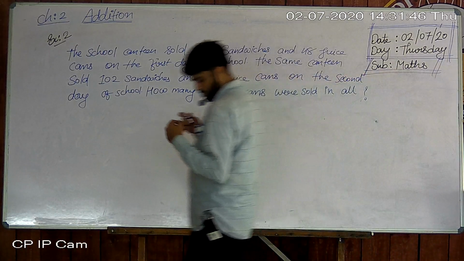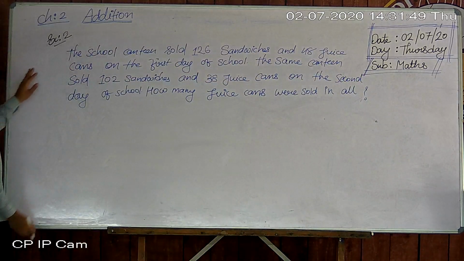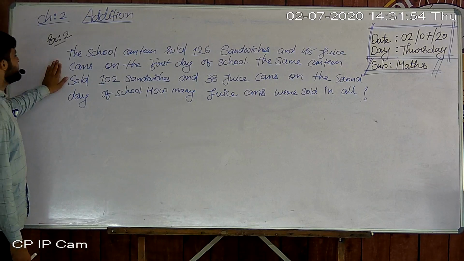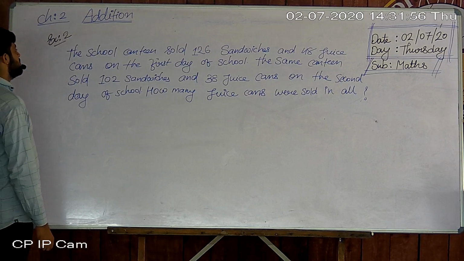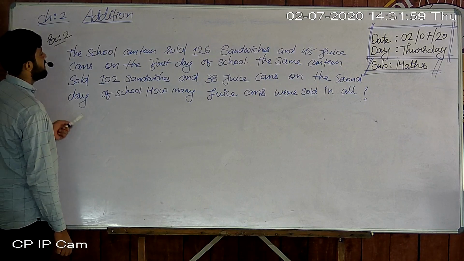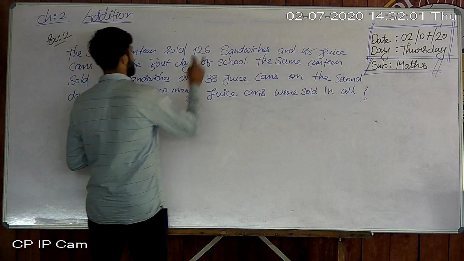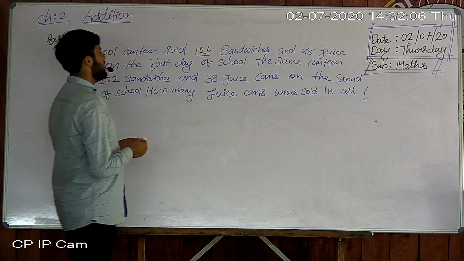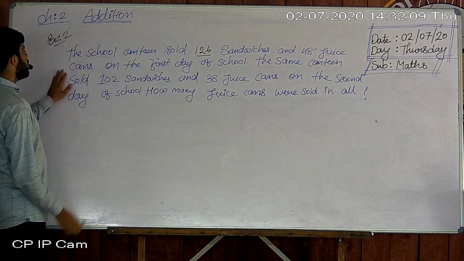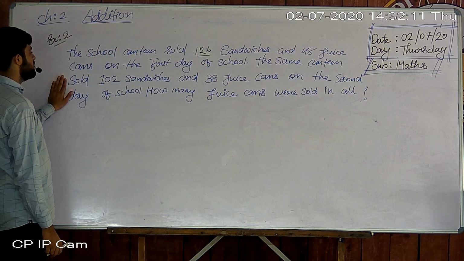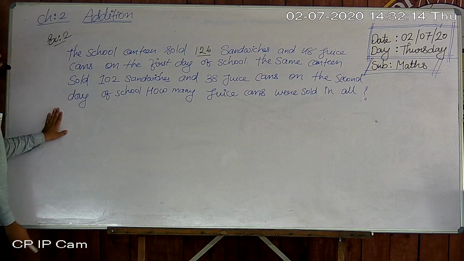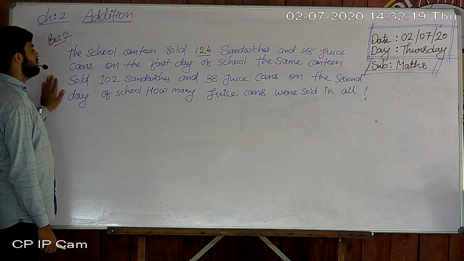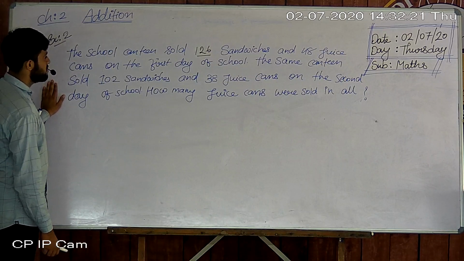Attention all students. First of all, we follow the steps of problem solving. What is the question? First we read and understand the question. The school canteen sold 126 sandwiches and 48 juice cans on the first day of the school.